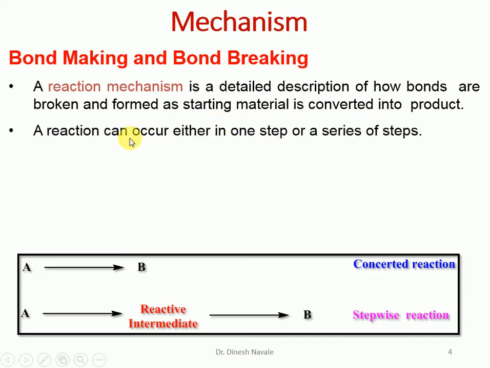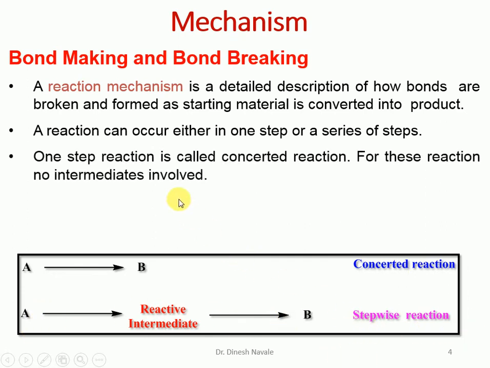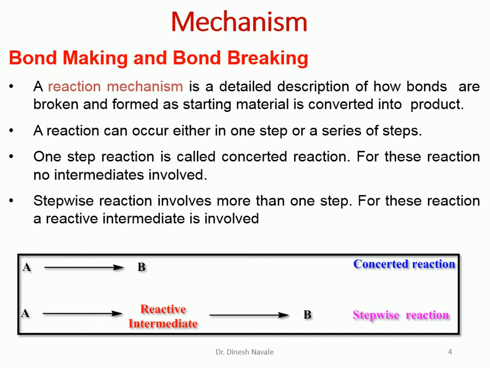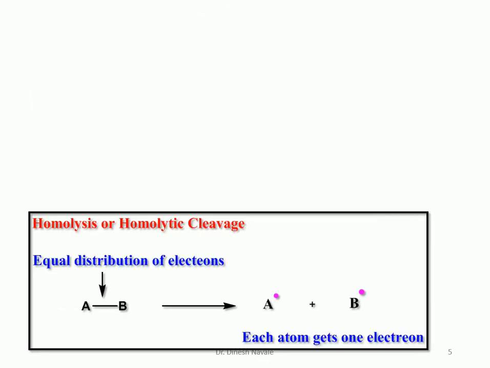A reaction can occur either in one step or in a series of steps. This is a one step reaction, a concerted reaction. This is a series of steps, a stepwise reaction. A one step reaction is a concerted reaction in which no intermediates are involved, while in a stepwise reaction there is formation of reactive intermediates.